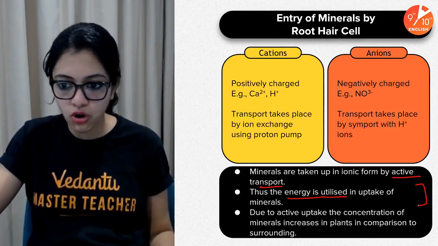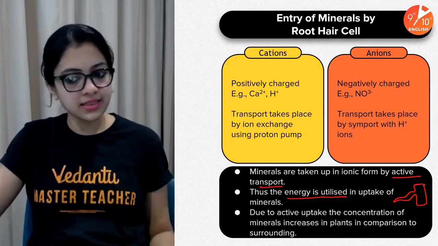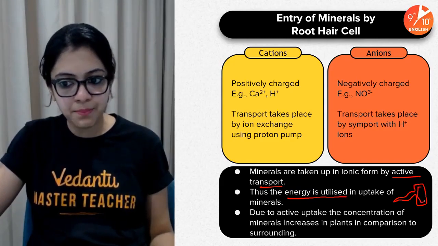So once again, let me draw the root hair cell for you. So this is the root hair cell, the cell wall, and this is the cell membrane.